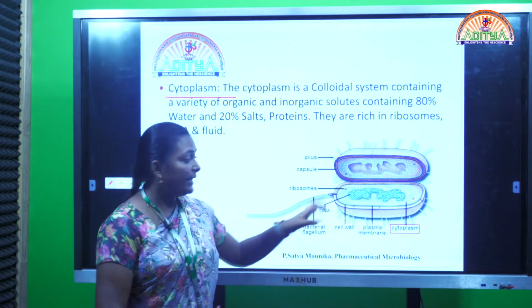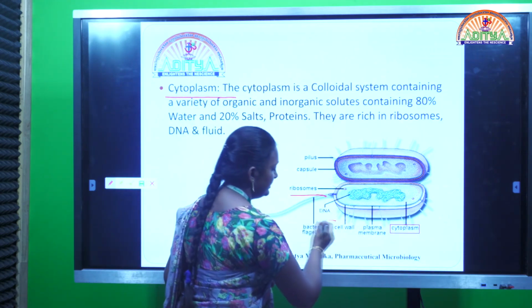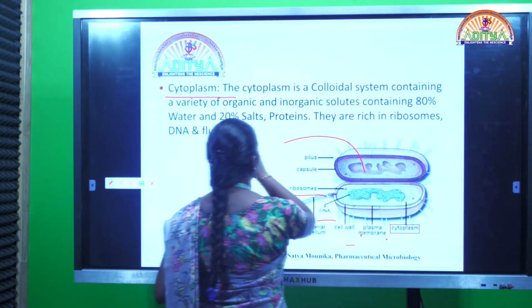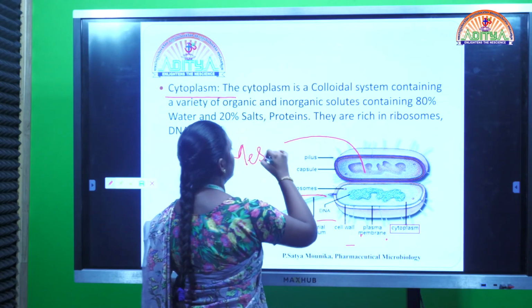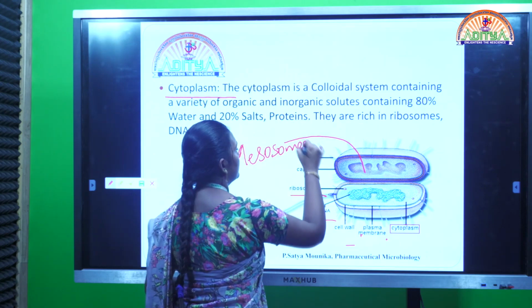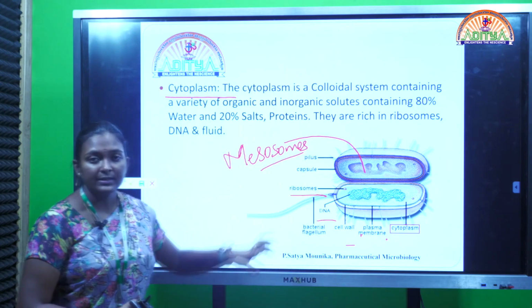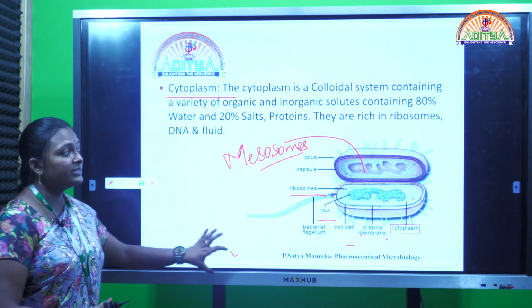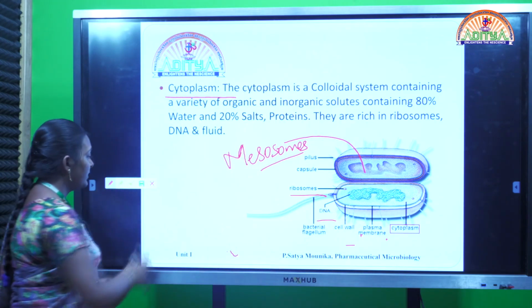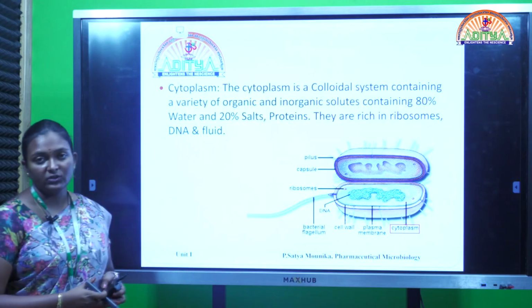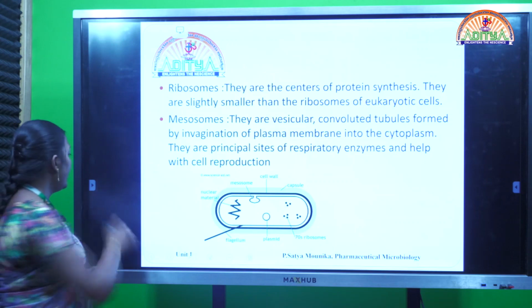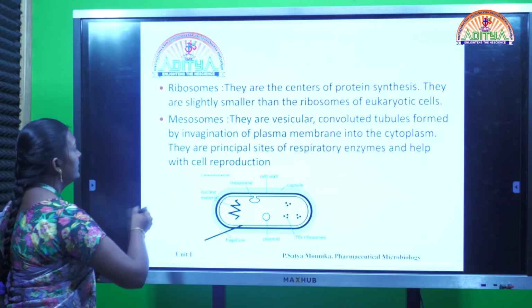like ribosomes, DNA, and also another constituent called mesosomes. So all these cell organelles are present in the cytoplasm itself, and it is rich in ribosomes mostly, as well as rich in water. Coming to the next cell organelles, they are ribosomes as well as mesosomes.